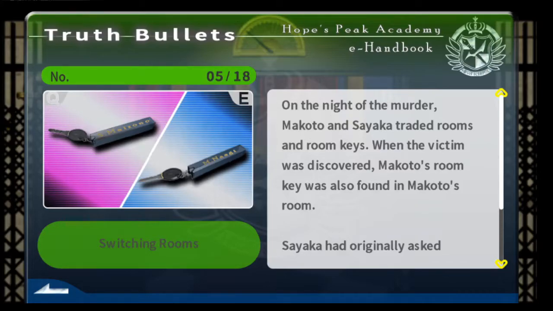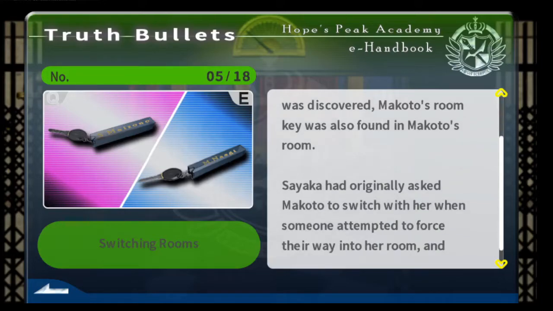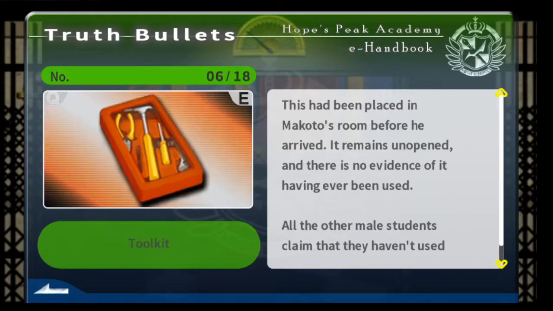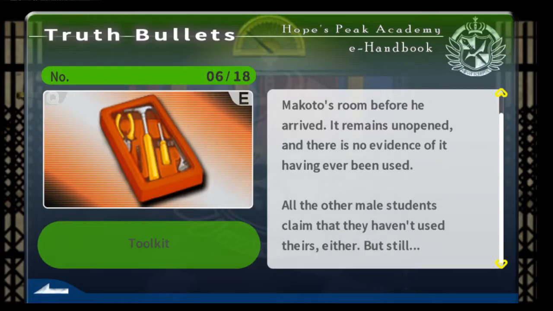When the victim was discovered, Makoto's room key was also found in Makoto's room. Sayaka had originally asked Makoto to switch with her when someone attempted to force their way into her room, and she became frightened. This has been placed in Makoto's room before he arrived. It remains unopened, and there is no evidence of it having ever been used. All the other male students claim that they haven't even used theirs either, but still.